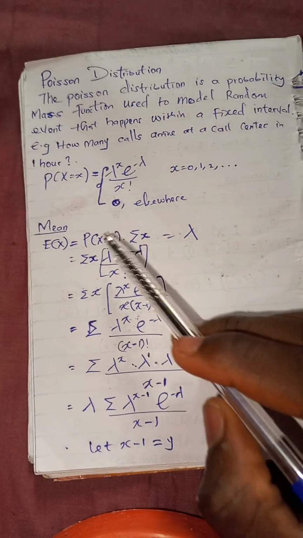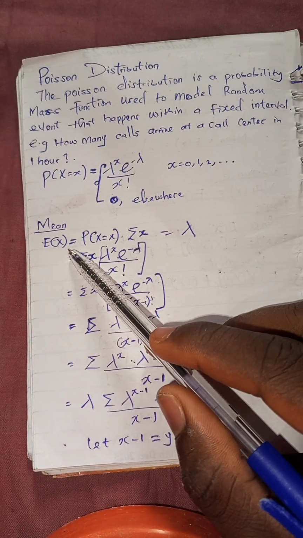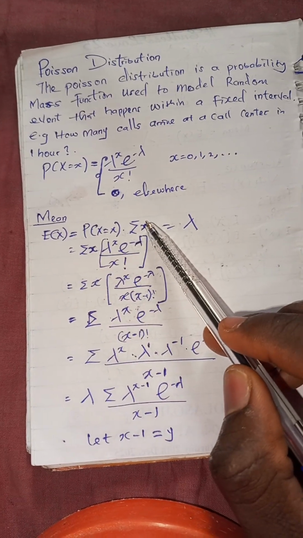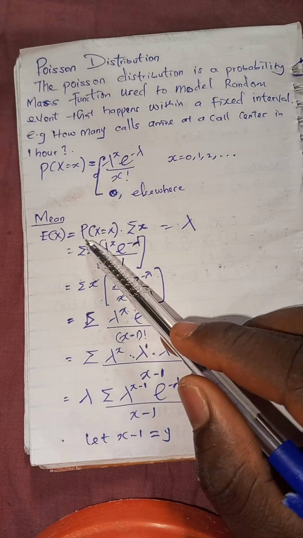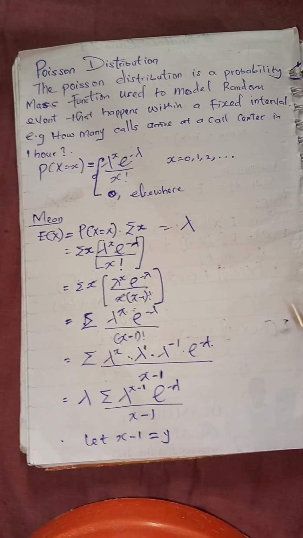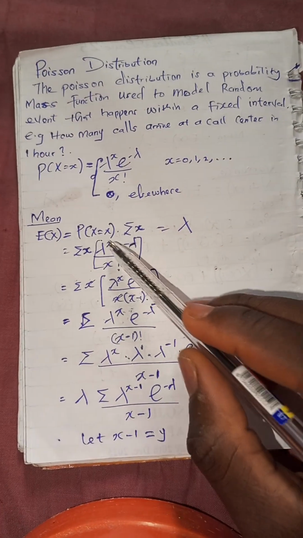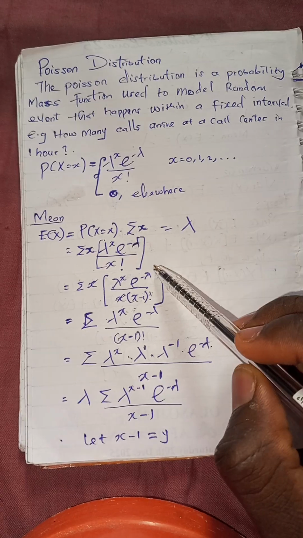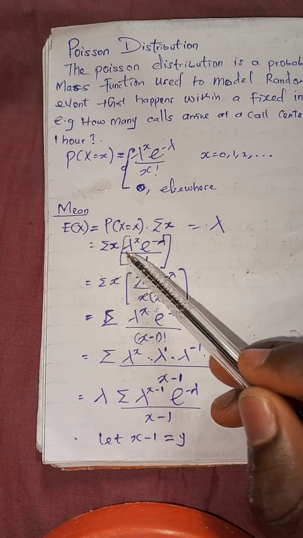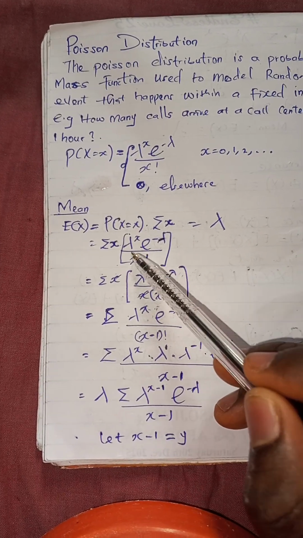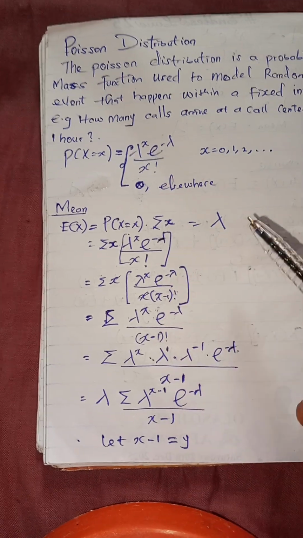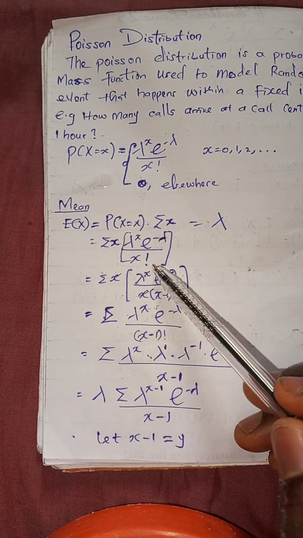So the mean, number one: the formula for the mean is expectation of X equals summation of x times probability of X equals x, which is equal to lambda. The mean for a Poisson distribution is lambda. To do this, we know our probability of X equals x. Now the mean is summation x times lambda raised to power x, exponential minus lambda, over x factorial. So we go expand our x factorial.